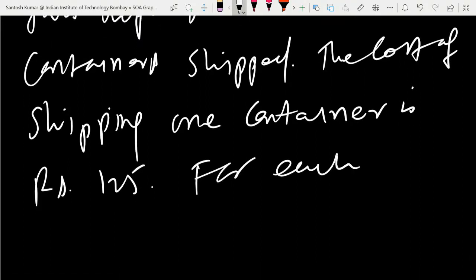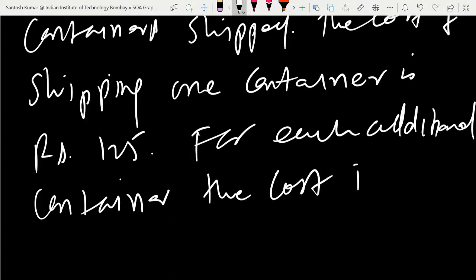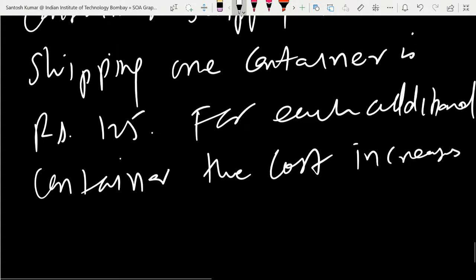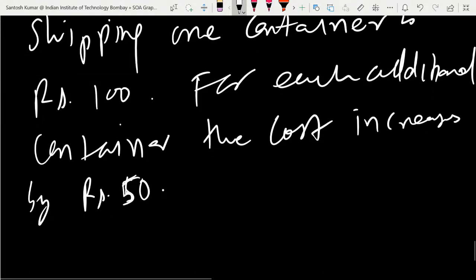For each additional container, the cost increases by rupees 85. Or you can take some easier number, like 100 here and 50 here for easy calculation. This number is not important, the concept is important. So for each additional container the cost is rupees 50.